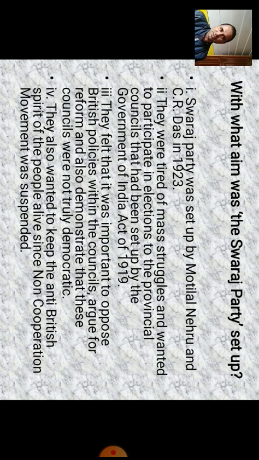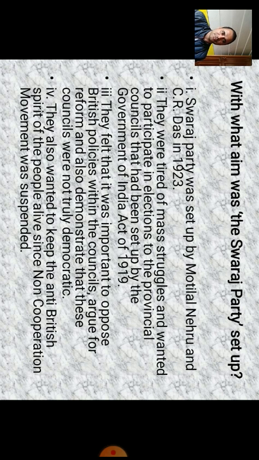The radicals thought that it was very important to oppose the colonial rule in a democratic manner. That's why they tried to increase their numbers and enter the provincial councils.